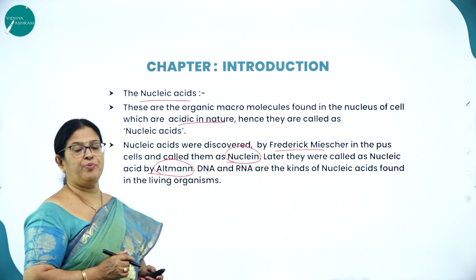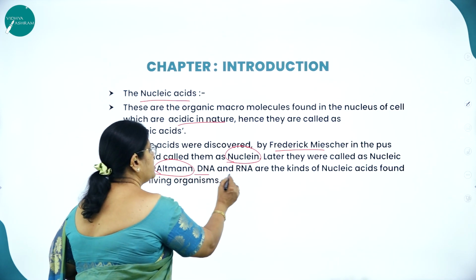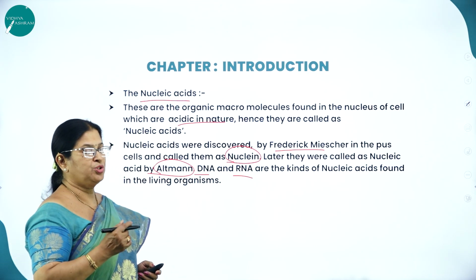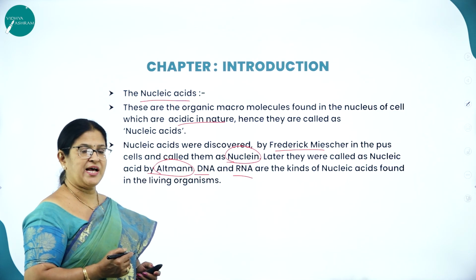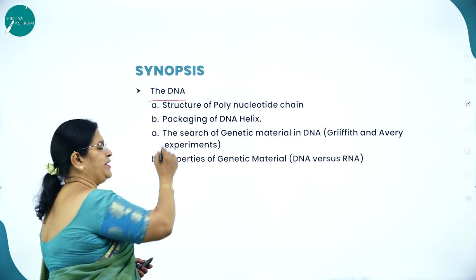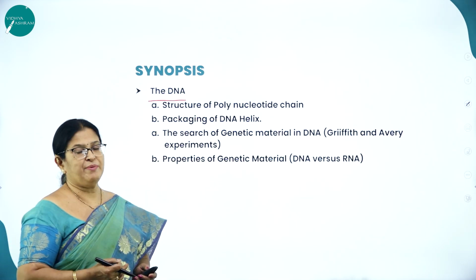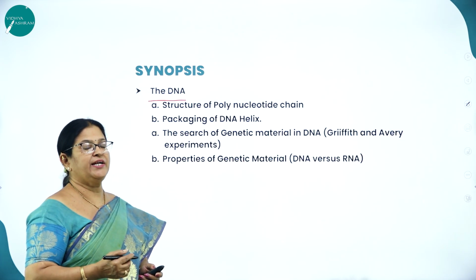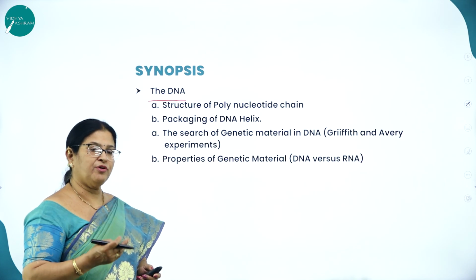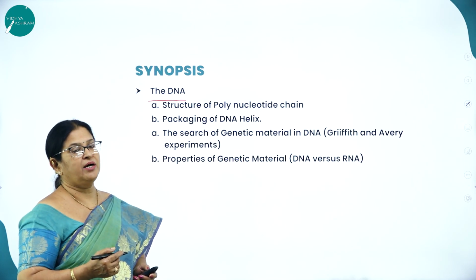What are the two very important types of nucleic acids? DNA and RNA are the kinds of nucleic acid. Deoxyribose nucleic acid and ribose nucleic acid are the two very important types of nucleic acids found in living organisms. As we know, DNA is the genetic material, and the three very important chemical components of DNA are a pentose sugar called deoxyribose sugar, 4 nitrogenous bases, that is adenine, guanine, cytosine and thymine, and a phosphate group.